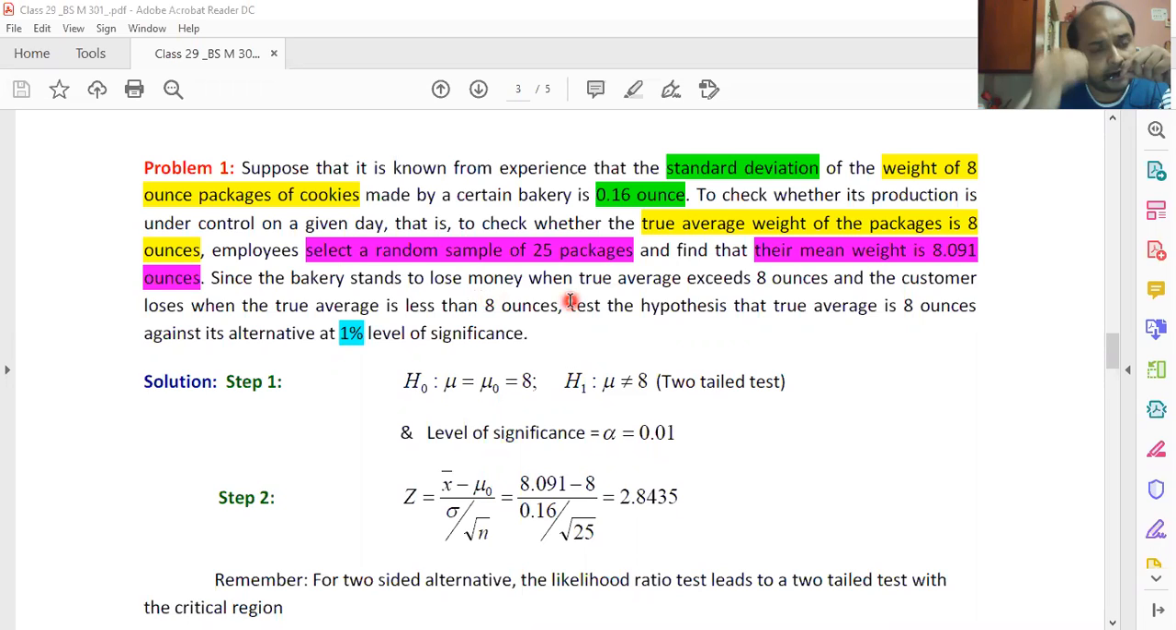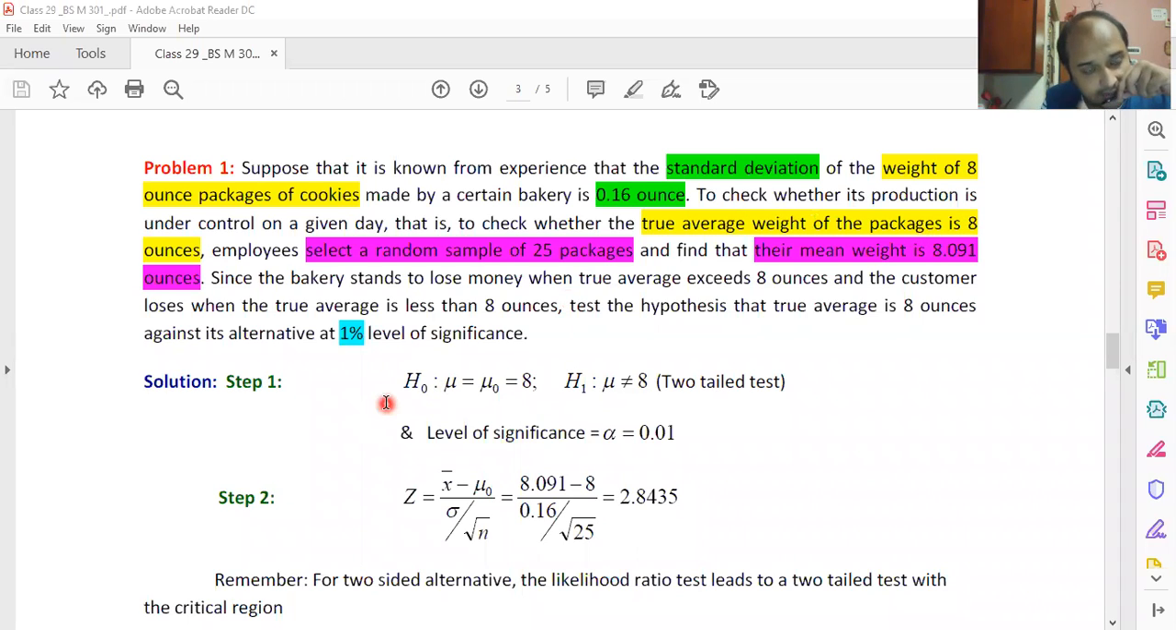Because of that, the analysts in the production department have decided to check whether their produced cookies are actually fulfilling the specifications or not. To check that, they are going to test the hypothesis whether their cookies are indeed of average weight, that is 8 ounce.